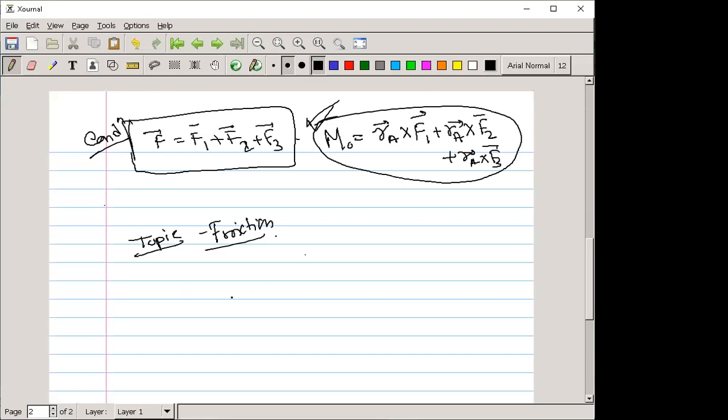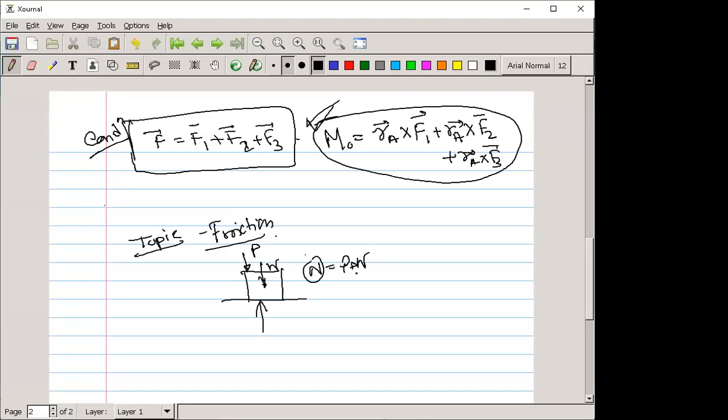Suppose this is your body. If it is said like that, at which case can we say there is no friction? The case is, if it is the weight of that body, and you apply a force, for example here, and you can easily get the reaction, that is the normal, which is nothing but P plus W, right?